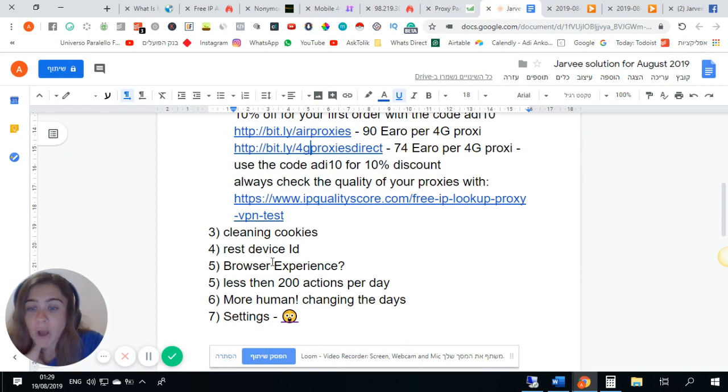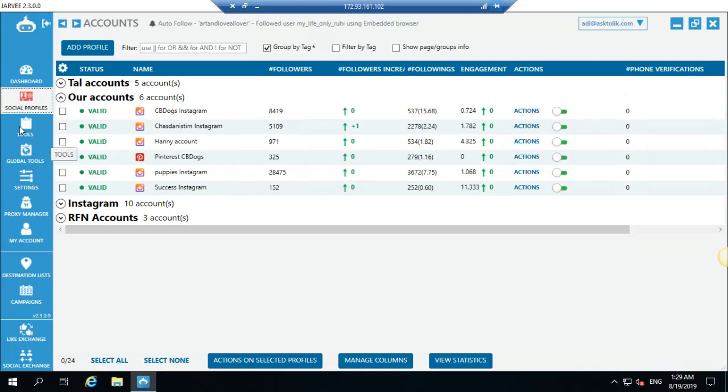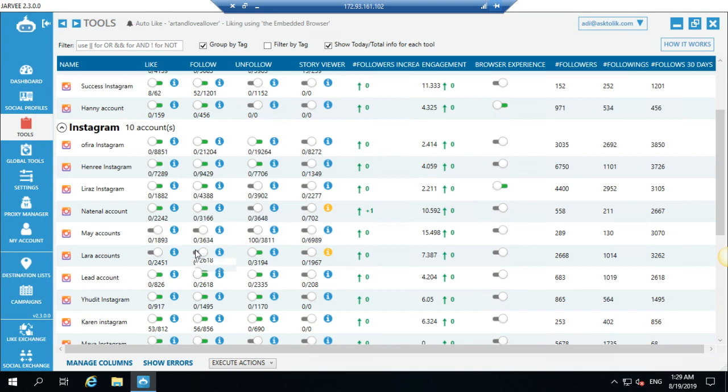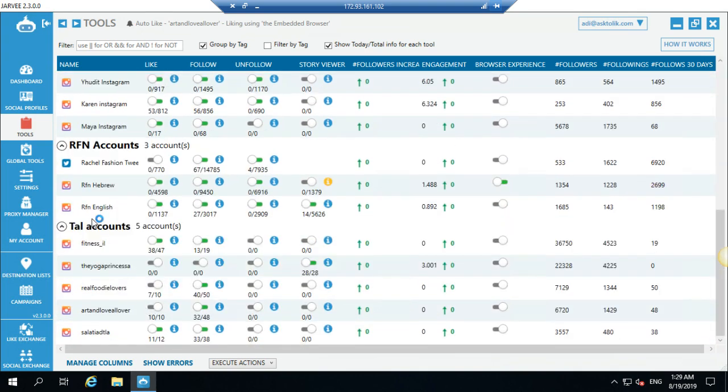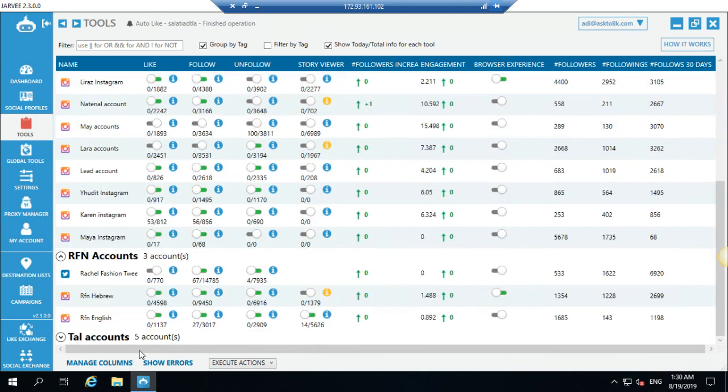So, browser experience. I don't know if you know about this option. I have now also tested it and it actually helped with some of my accounts that got compromised. And now I'm trying to do it very, very slowly, and I don't want it to get compromised again. This is not fun, I know. So we can actually do some browse experience. Let me show you with one of my accounts. You can actually go over here.